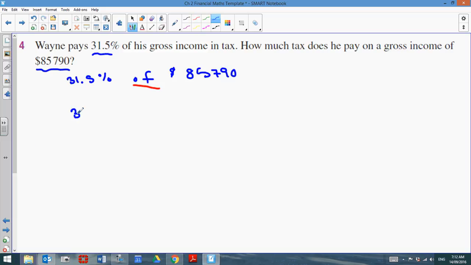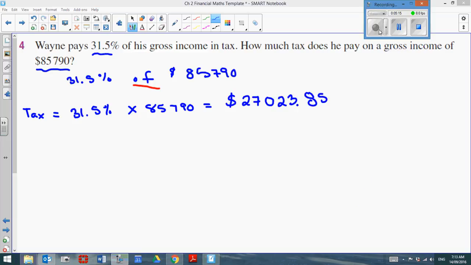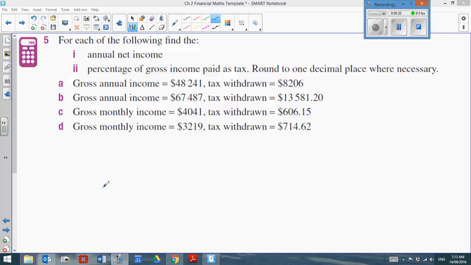So I want to take 31.5% times 85,790. And that will tell me his tax. So I'm going to label this as tax that he has to pay. So Wayne would have to pay $27,023.85 in tax. Okay.